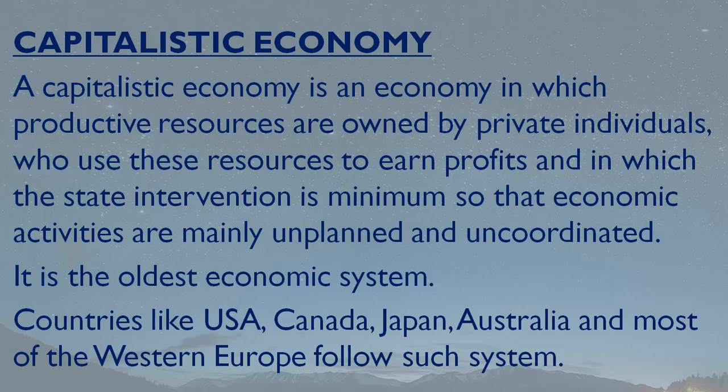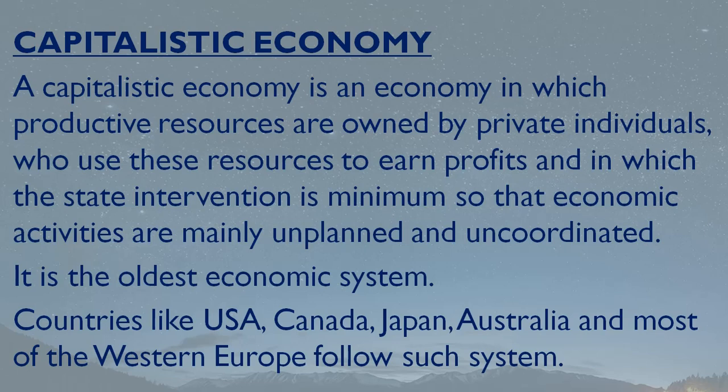The main feature you see here is that the capitalistic form of economy is an economy in which the factors of production are owned by private individuals. You can assume these private individuals to be private companies. Whatever the factors of production are, they will be owned by private companies, and these companies make various types of goods and services to sell in the market and earn profit.